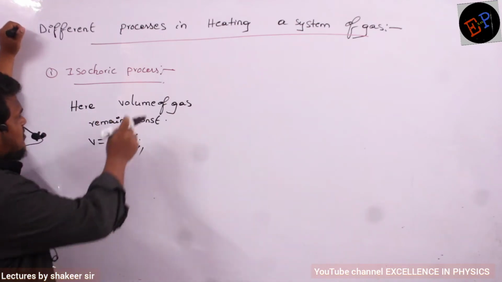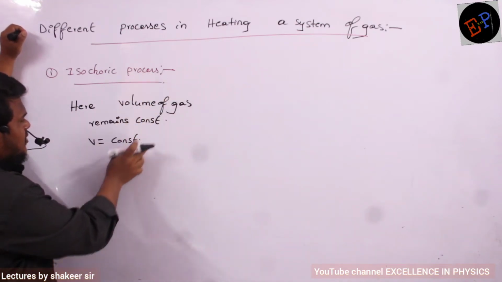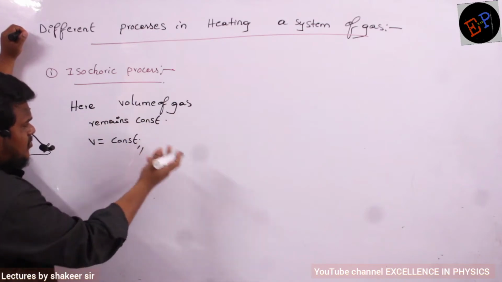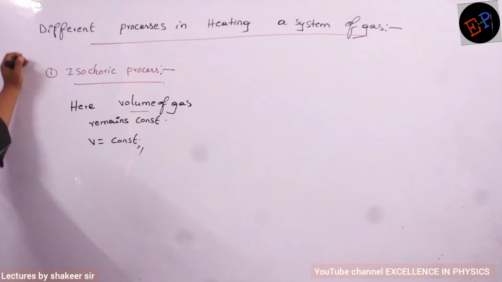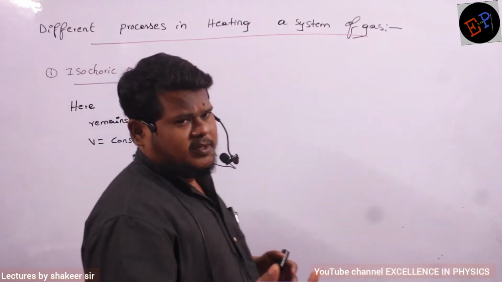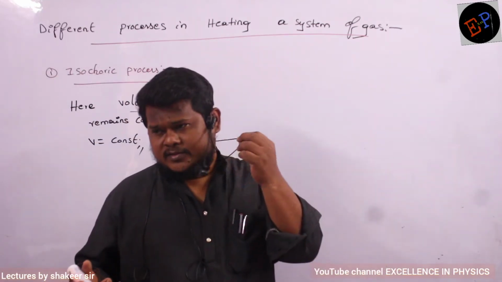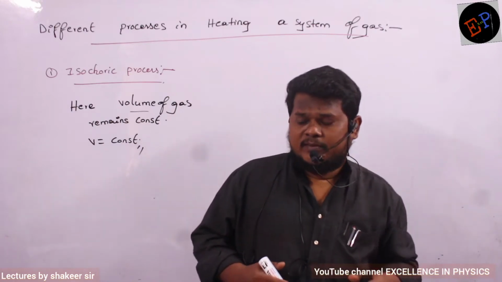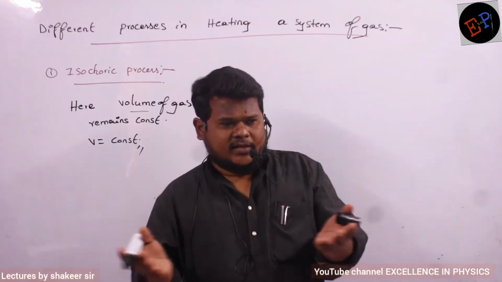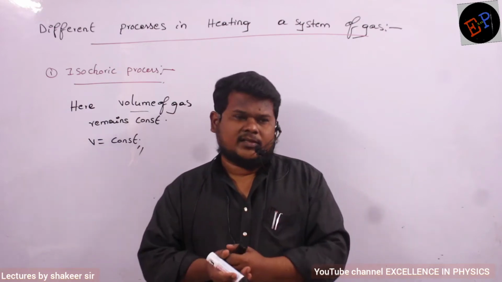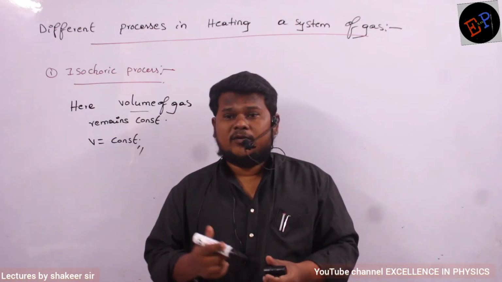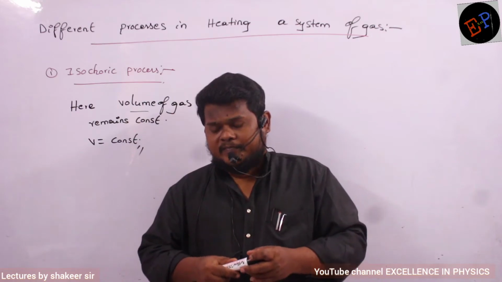So isochoric process means what? This is a process where we heat a gas or we cool a gas such that volume should remain constant. Give some examples of where you can heat the gas by making volume constant. Heating a gas in a closed container is an example of isochoric process where volume of the gas remains constant.